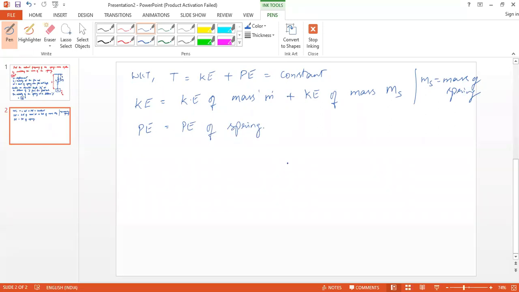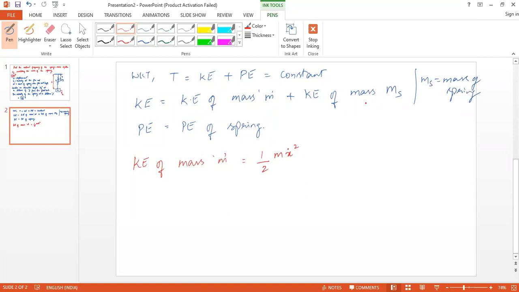Now, what is the kinetic energy of mass m? The kinetic energy of mass m is equal to half m x dot square. What about the kinetic energy of the mass ms?